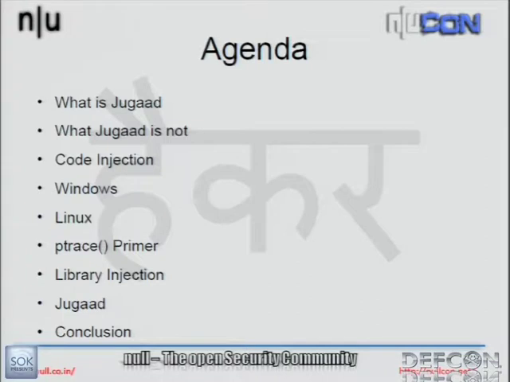Then I'm going to talk about how it is handled in Windows and how Linux lacks this capability, and a little bit about ptrace. And finally, I'll talk about why library injection has a little bit of flaws. And then I'll talk about the toolkit that I've developed, how it is different from library injection, and what exactly it does.